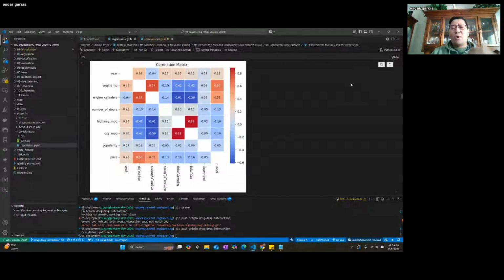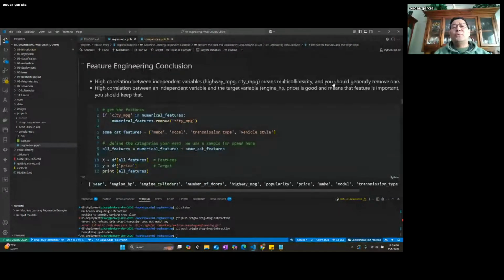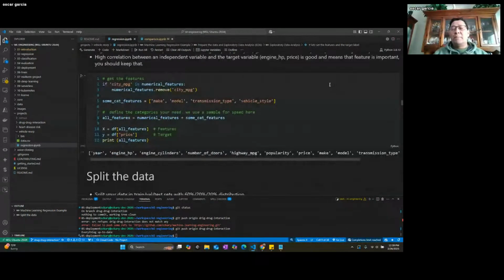So this is what's called feature engineering. This is when you're going through the process of analyzing and picking fields and determining what is useful. In our case, we're just dropping the city miles per gallon, and we're moving forward with a subset of categories. Be mindful here, because we are pressed for time.